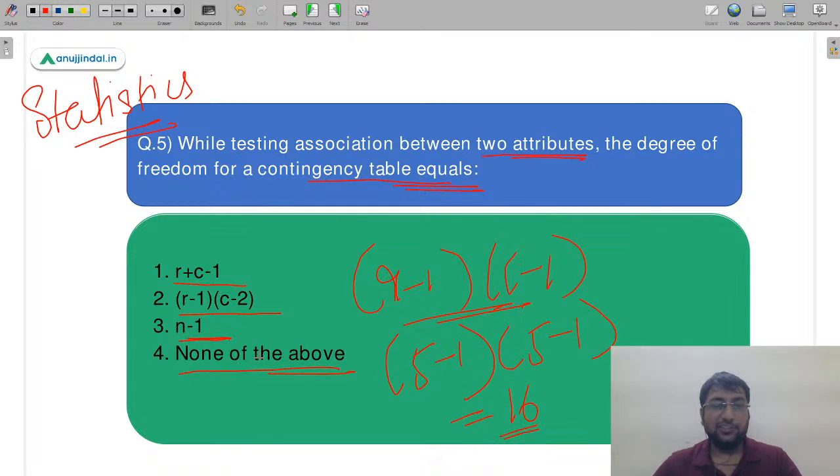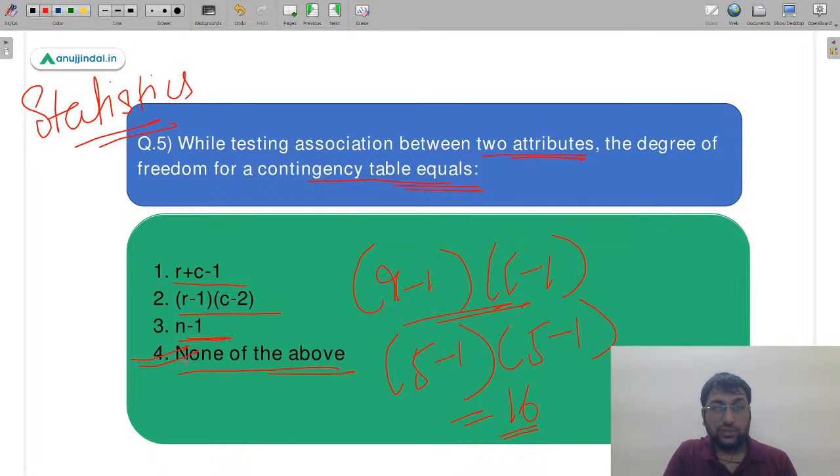So 16 आपकी degrees of freedom हो जाएंगी and therefore the correct answer is D, none of the above. None of the above answer हो जाएगा हमारा. It's not second, it's not first, it's not third. Read it very carefully, don't make such kind of mistakes. Yes, now a lot of answers are coming for D. So you can see कि कितने basic questions हैं and it's just a silly mistake, nothing else. सिर्फ आप silly mistake कर रहे हैं और कुछ भी नहीं है.